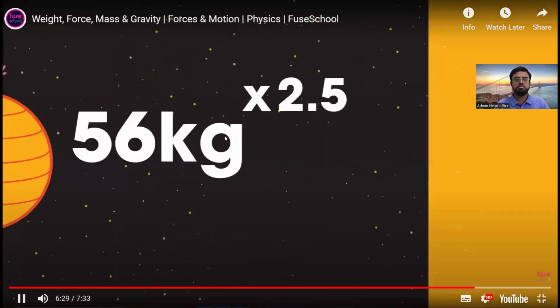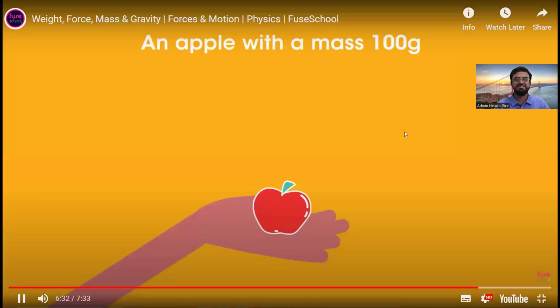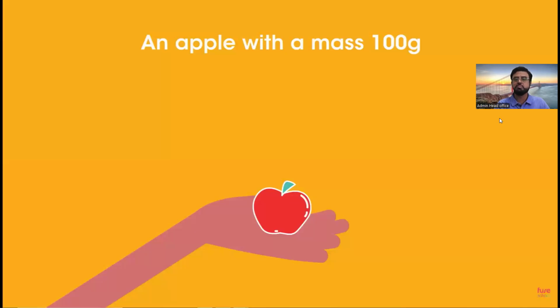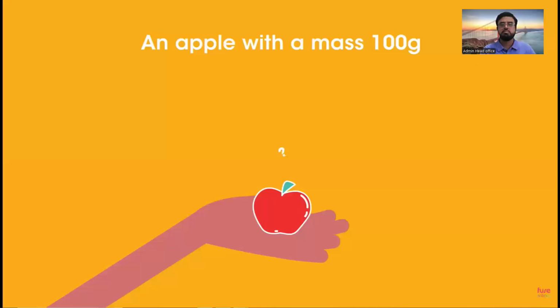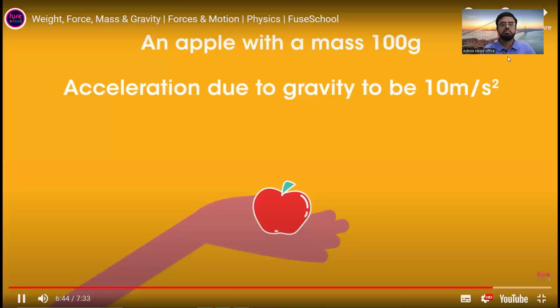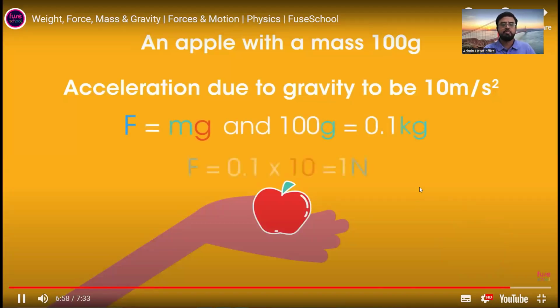Now for Newton's apple. An apple with a mass of 100 grams is held in your hand. Wherever you go, you can find Newton's apple. To stop it falling to Earth, what force do I need to prevent it from starting to fall? Take the acceleration due to gravity to be 10 meters per second squared. Pause the video and work this out. So the force is mass, m, times g, or 0.1 kilograms times 10. So the force of gravity on an apple is about 1 newton.